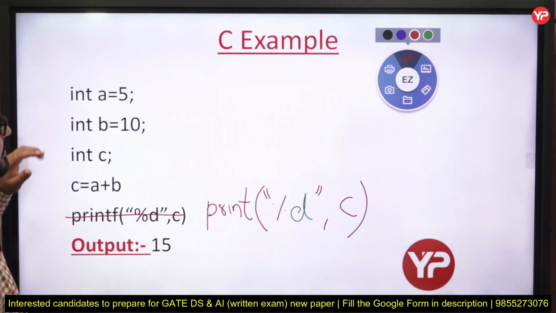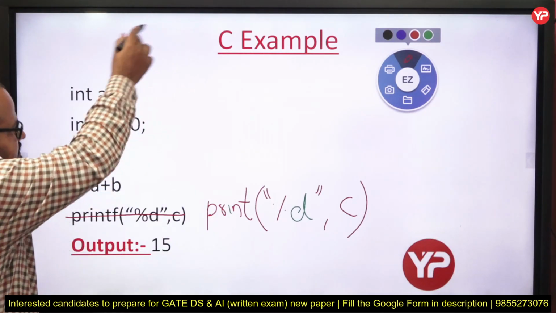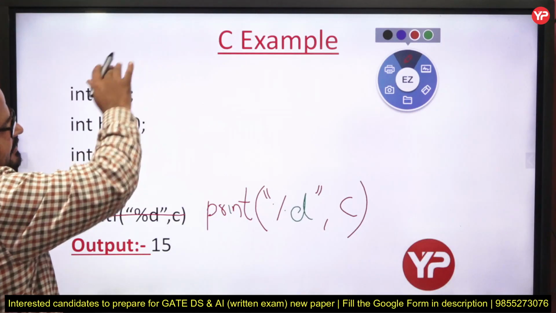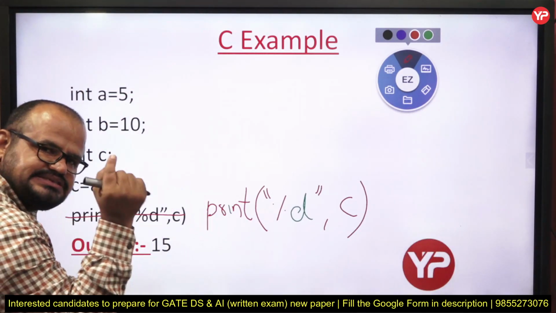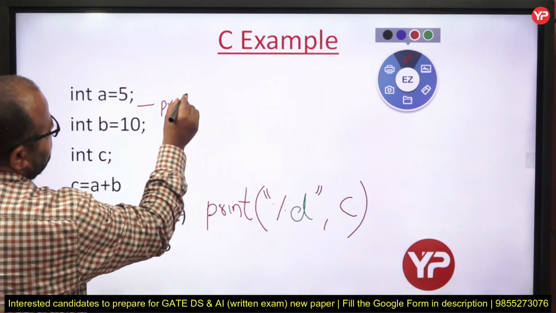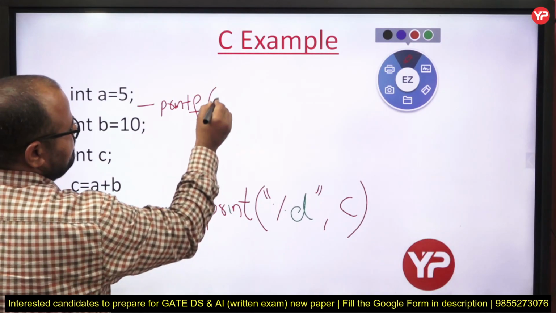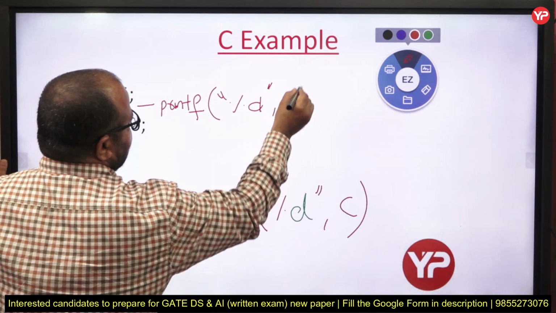Now what happened? Because C is a compiled programming language, it first checks whether there is any error in the whole program. If it finds even a single error... Again, here I am writing the correct syntax, that is printf %d a.